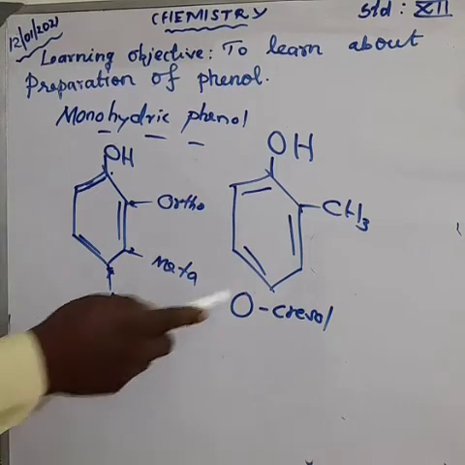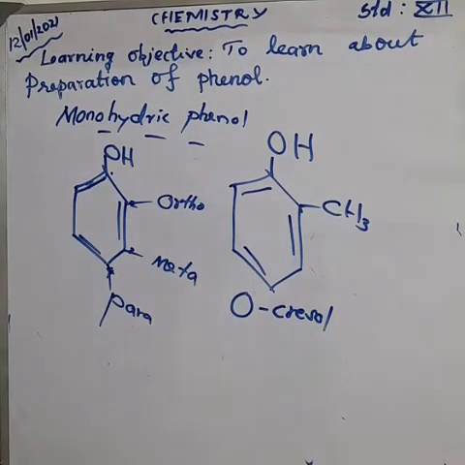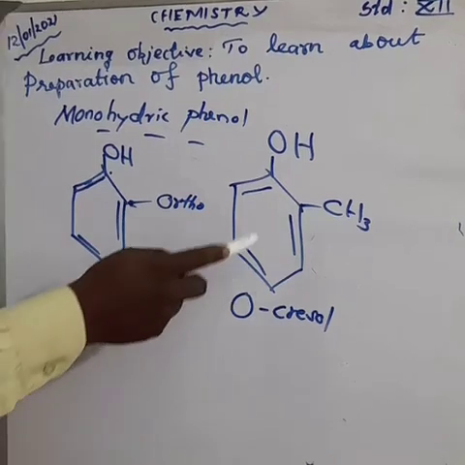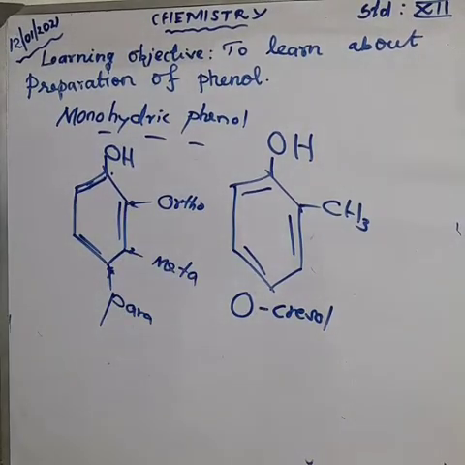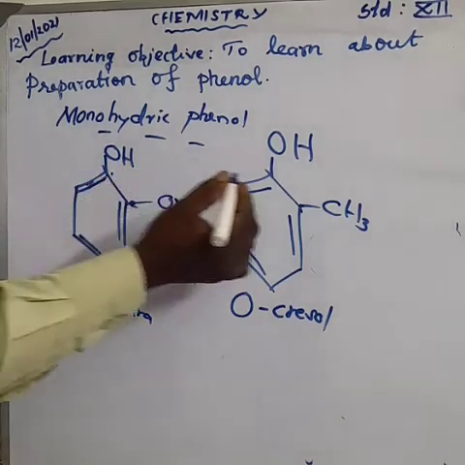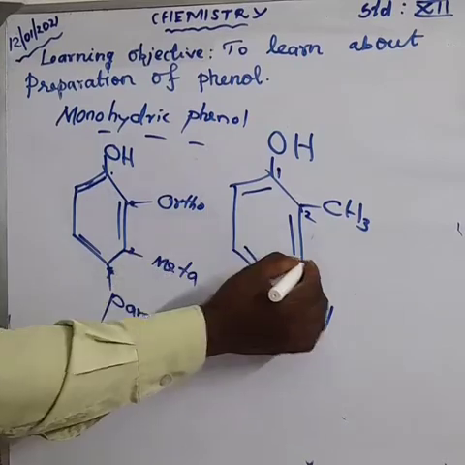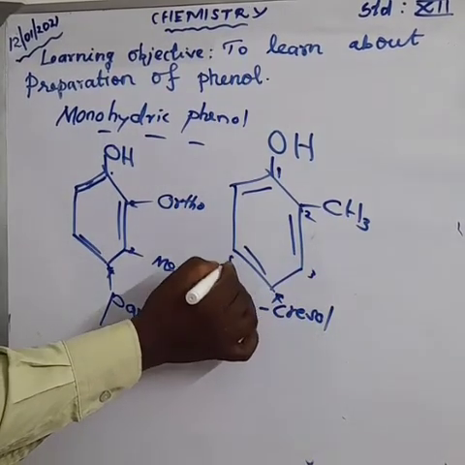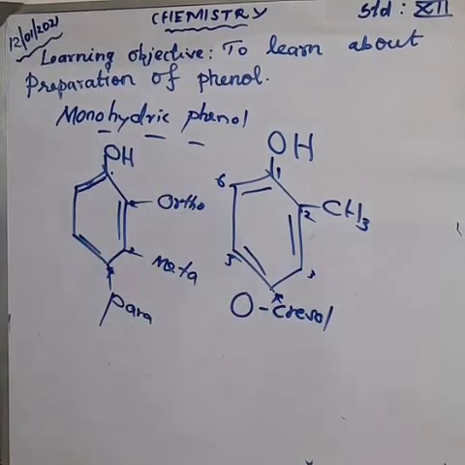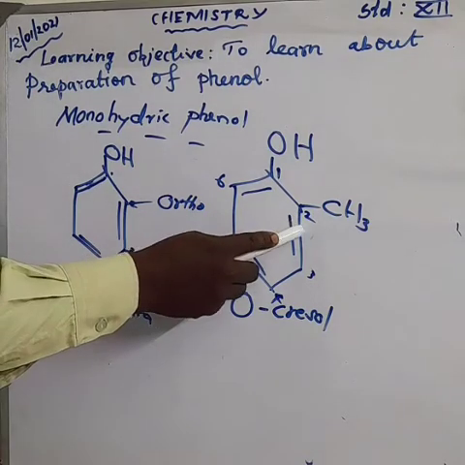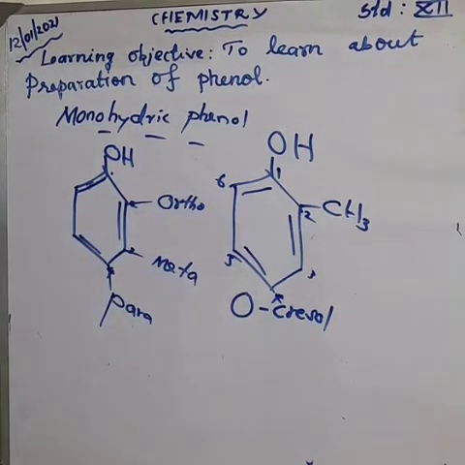Here, we should say the IUPAC name for the orthocresol. What is the IUPAC name? Okay, we give the number. Start with the functional group OH number 1, 2, 3, 4, 5, 6. Here, second carbon having methyl group.